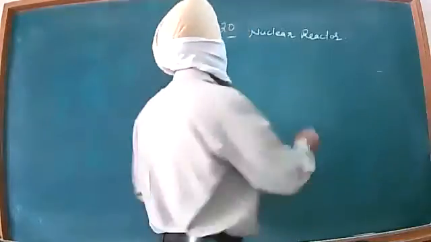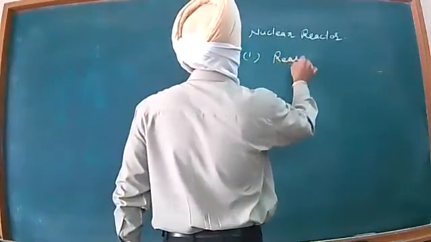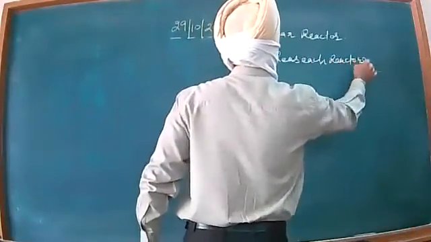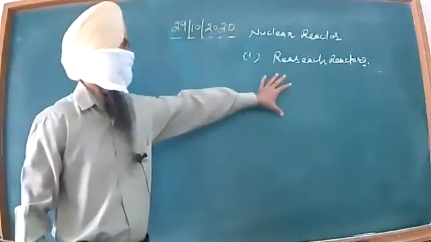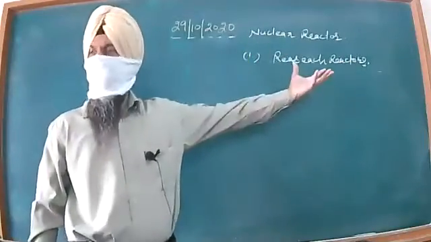First we have the reactors for the research purpose, or research reactors. These are meant for the scholars who are going to have the research in the field of nuclear science, especially nuclear fission.